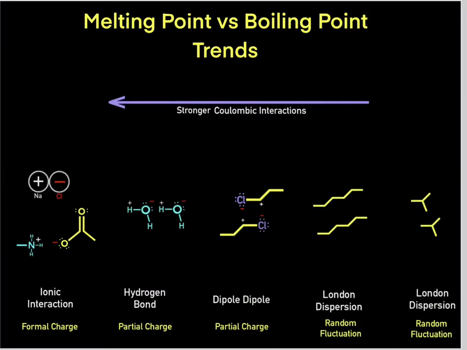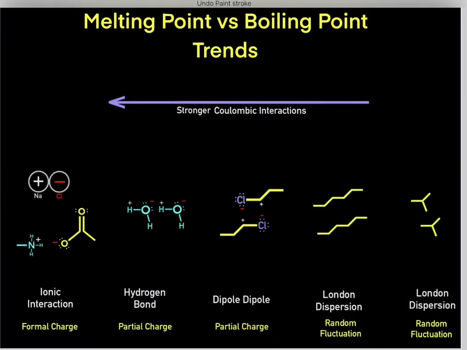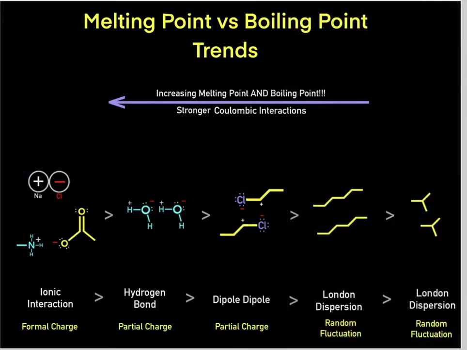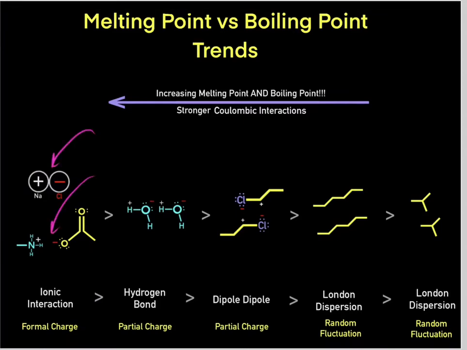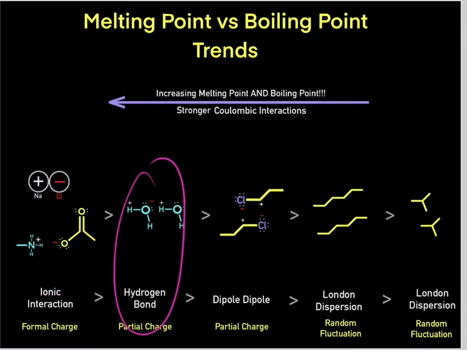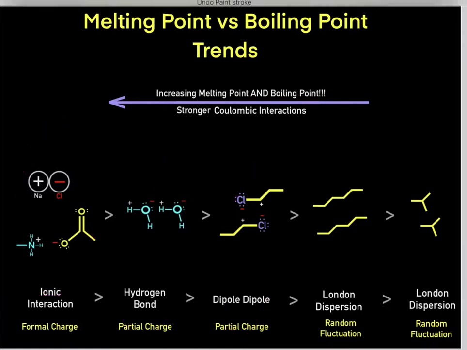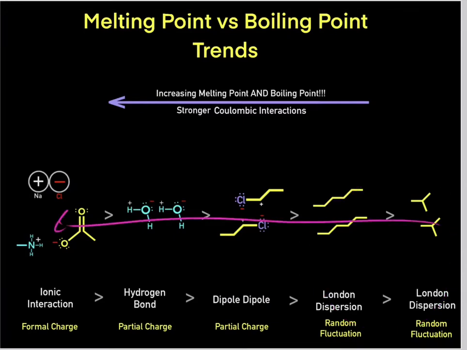So again, the point is there's a hierarchy. And again, the stronger the Coulombic interactions, the higher the melting point and the more heat that is required to melt the compounds. So again, these formal charges that form the ionic interactions, these are the strongest Coulombic interactions, so they require the most heat to break these interactions, so therefore they're going to have the highest melting point. Then comes hydrogen bond interactions, then come dipole-dipole, then come London dispersion forces. So again, as the Coulombic interactions increase, the melting and boiling point increases.